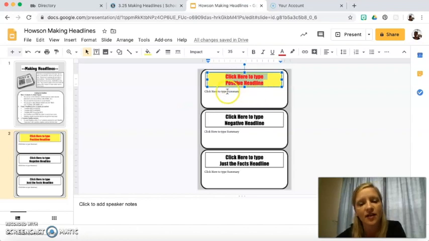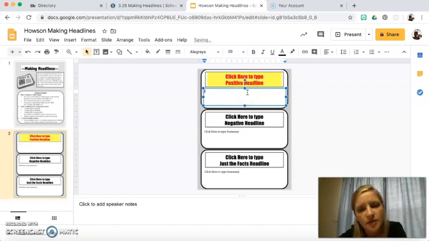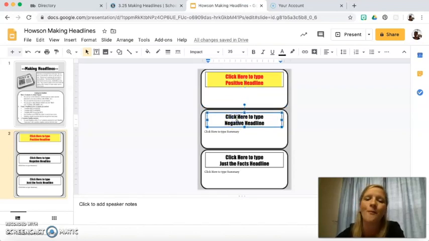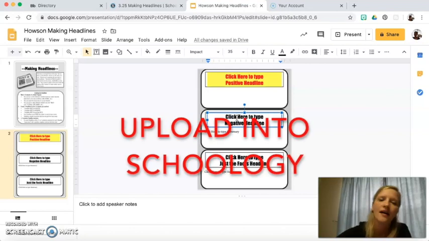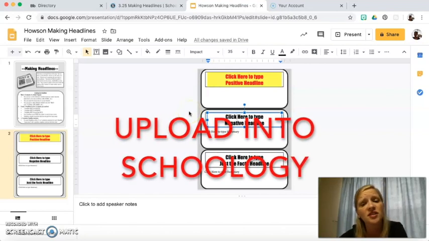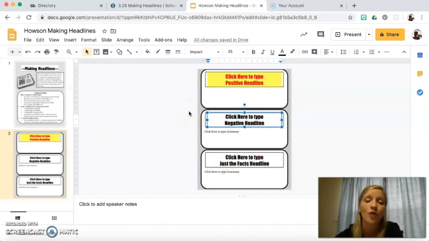And then I'm going to click down there to type in my summary. Also, please make sure that you delete the text and type in your summary. Don't leave it. You're typing over it. You guys know how to work this. Okay, once you do that, then you're going to go back into Schoology when you finish it all and upload it into your Schoology so that I can look at it for you. But super simple, positive headline, negative headline, just the facts headline. And that's what we're doing for today.